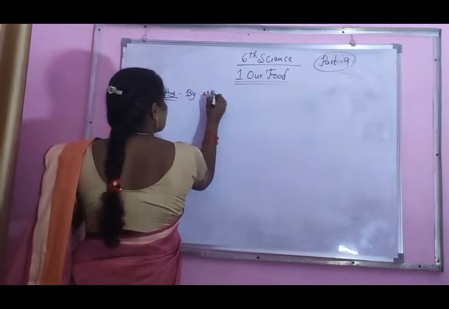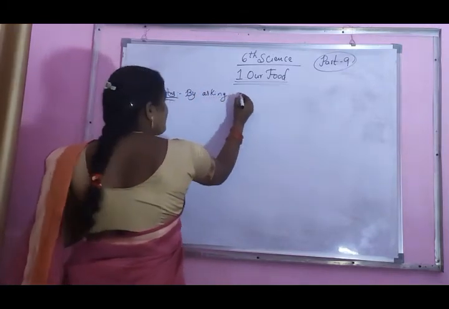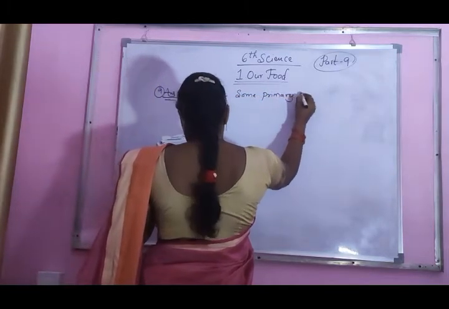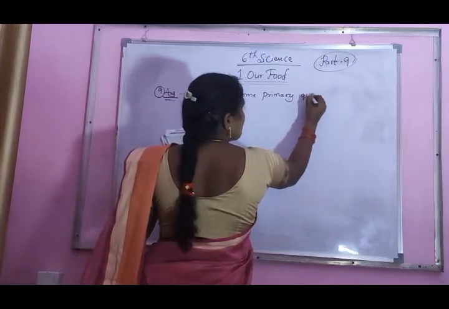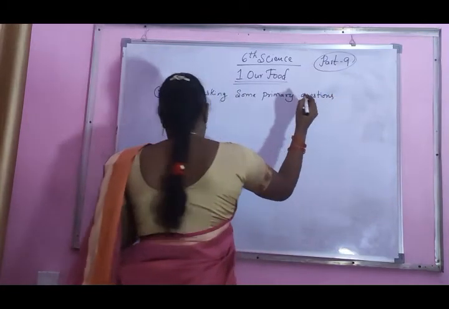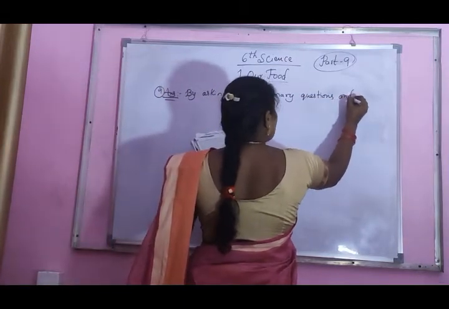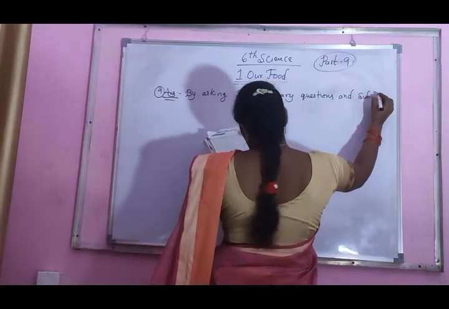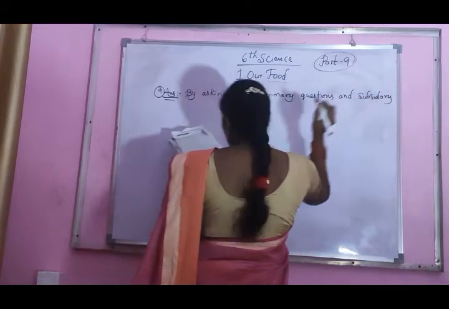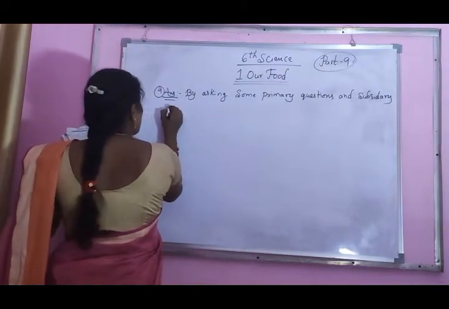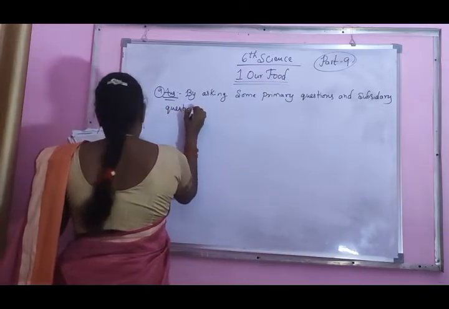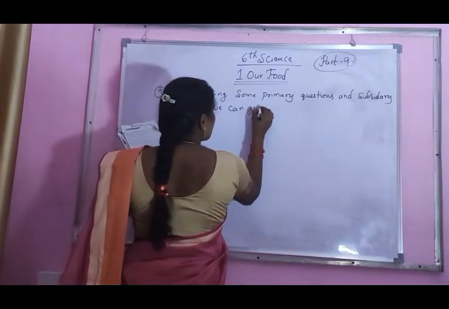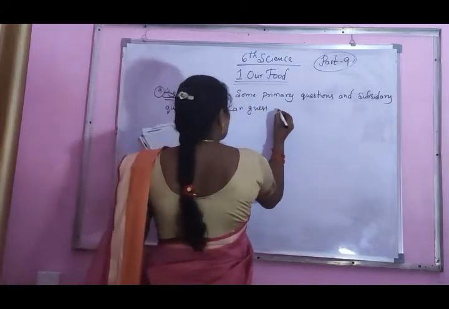By asking some primary questions and subsidiary questions, we can guess the answers.